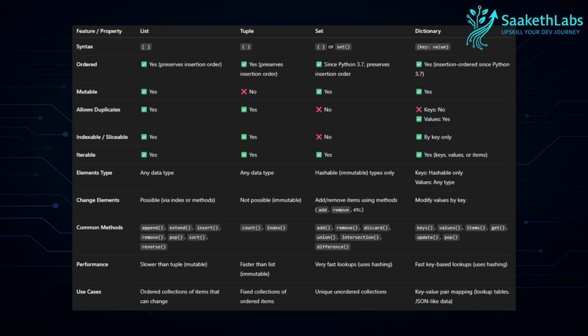We use hashes to find keys, so it is fast. And the use cases for lists, tuples, sets and dictionaries are: lists are used when we need to store items in an ordered fashion, tuples when there are no updates or manipulations, sets when we need unique unordered collections, and dictionaries when the data is key-value pairs.